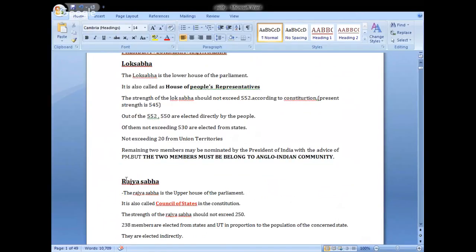Next, we look at Rajya Sabha. The Rajya Sabha is the upper house of the parliament.